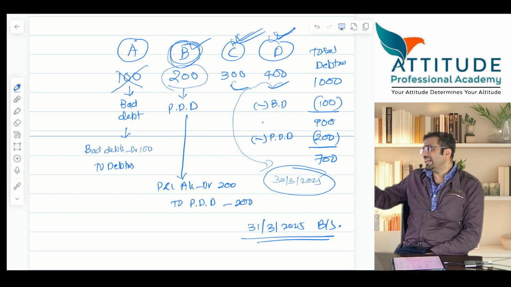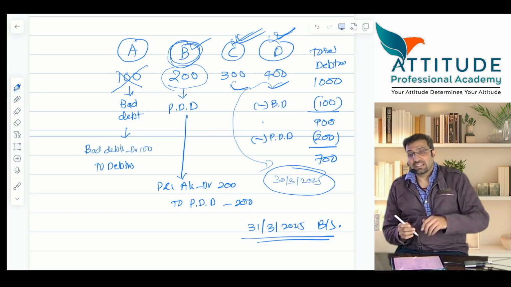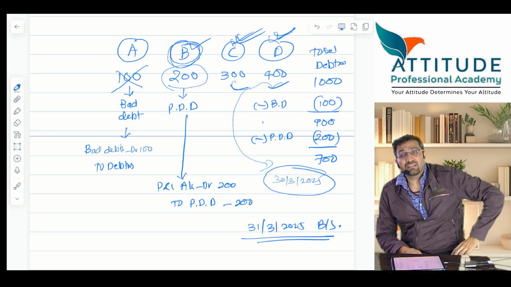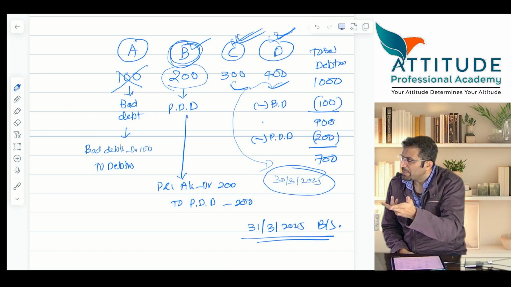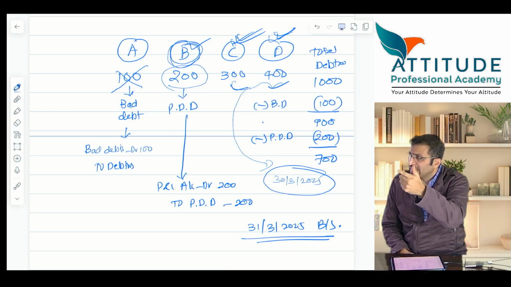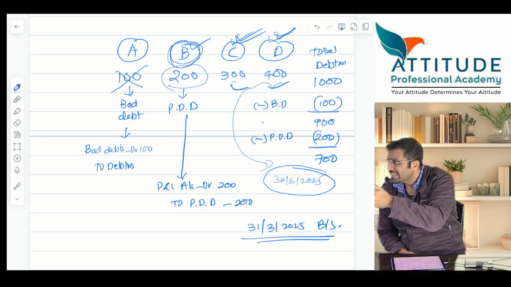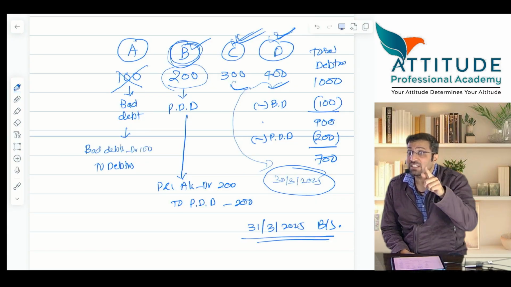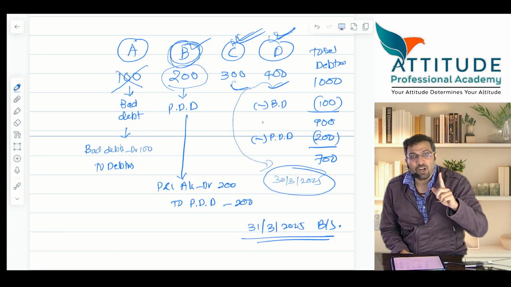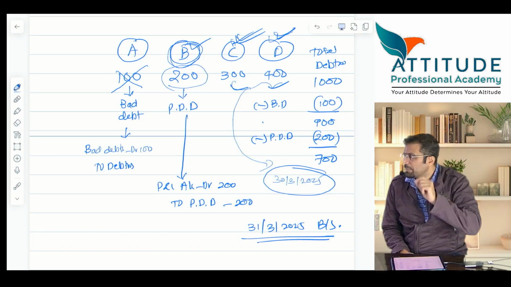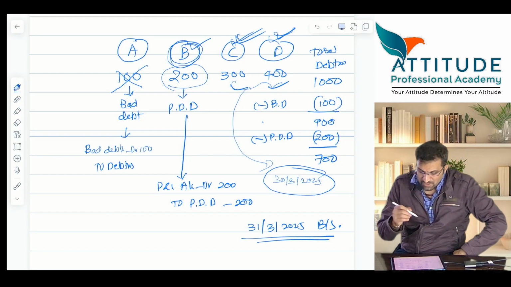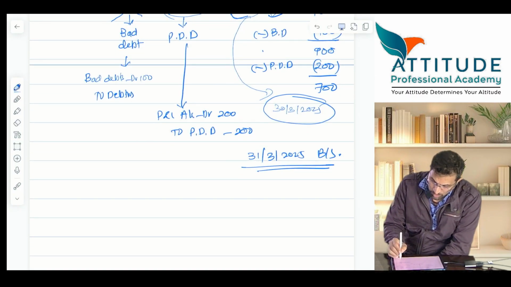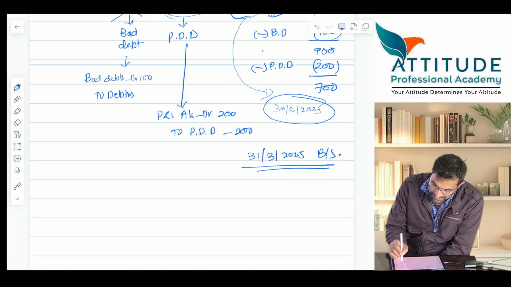You will say, okay, C and D are my very good debtors. In the past, they have always made the payment within 5 days. So anyway I will be giving them what? Discount. In which year? Next year. Probability is high. So can I make a provision for discount? I can make a provision for, let us say, provision for discount is 10%. 10% of 700 is how much? 70. So make a provision for discount. So इन दोनों के ऊपर provision करना है. So कितना है? PDD. समझ में है ना?